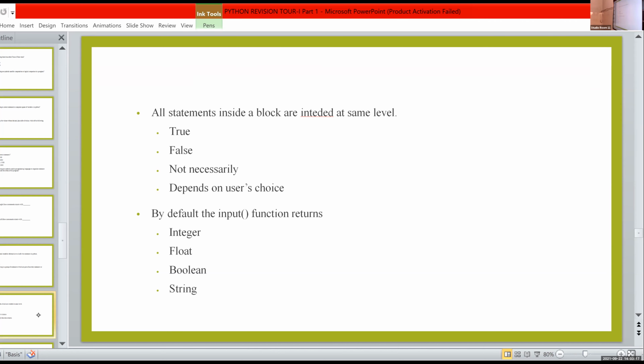Inside a block means if you are writing some statement under a for loop, how is the indentation? That is, all statements inside a block are indented at the same level.